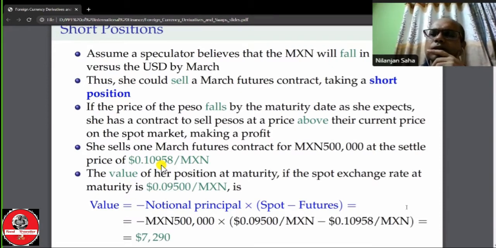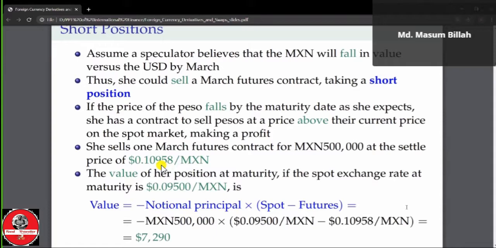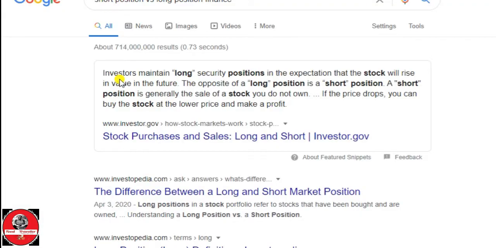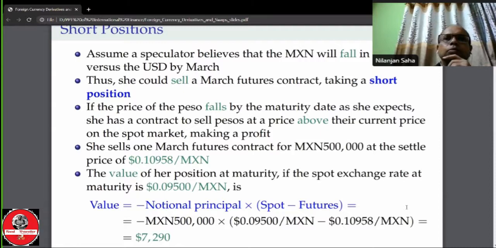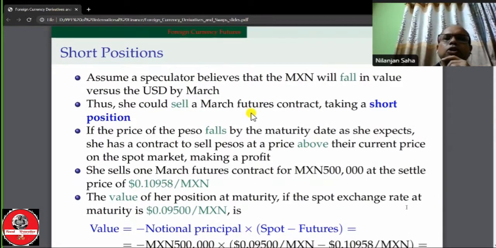Mahmoud Hassan, tell me, what is short? Short position means selling foreign currency by a forward contract or a future contract, and long position means buying foreign currency through the future contract or the forward contract. First, we have to focus on the short position.